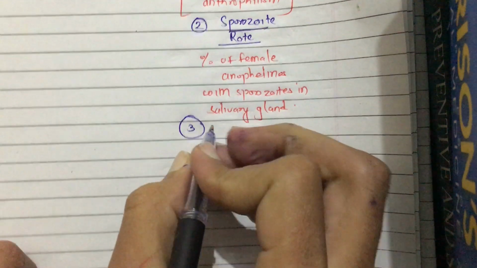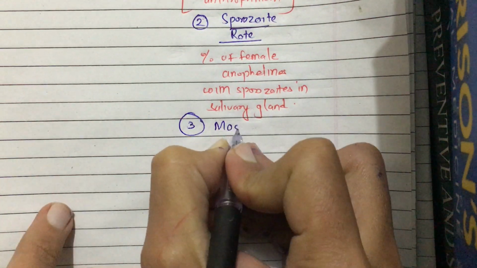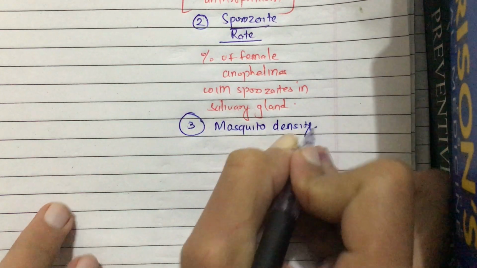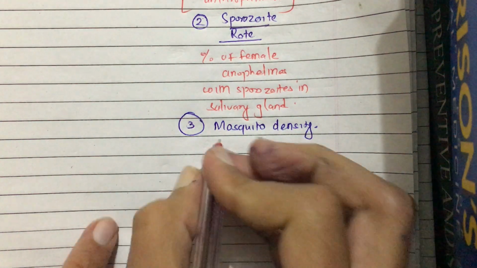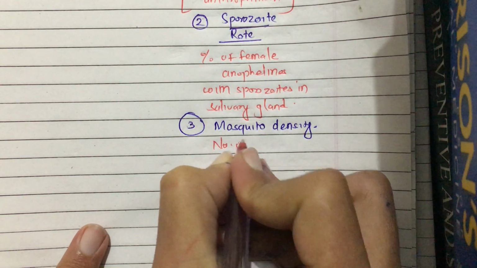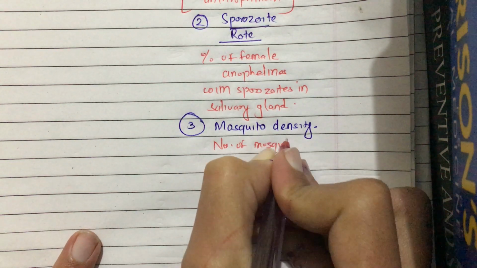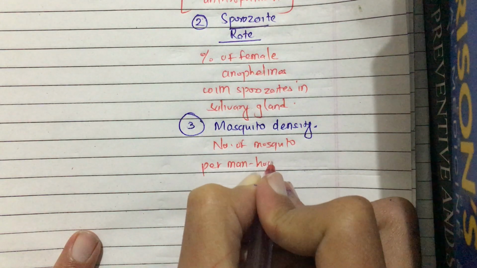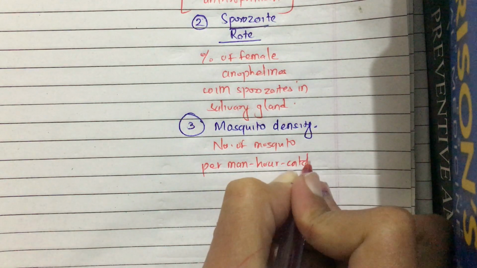Third is the mosquito density. Mosquito density means the number of mosquitoes per man per hour of catch, okay?